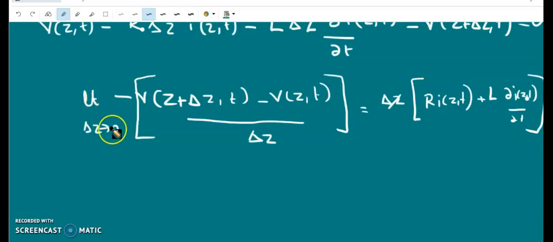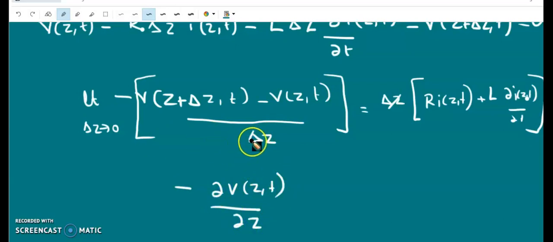In the limit delta z tends to 0, this is nothing but minus dou v of z,t by dou z. As delta z tends to 0, this is V of z plus delta z minus V of z, which is nothing but the derivative of V with respect to z.